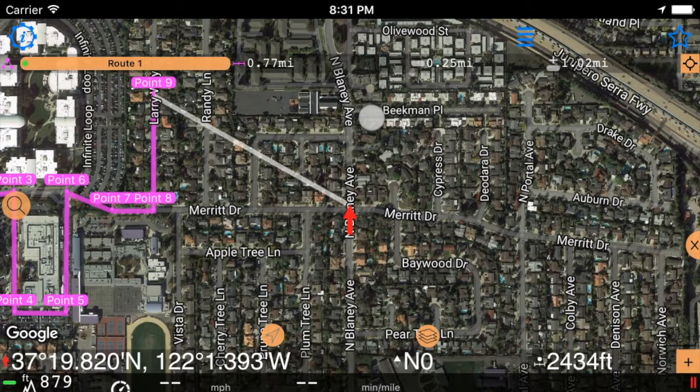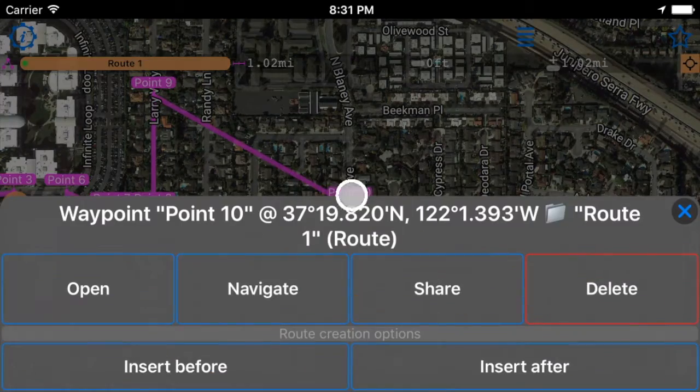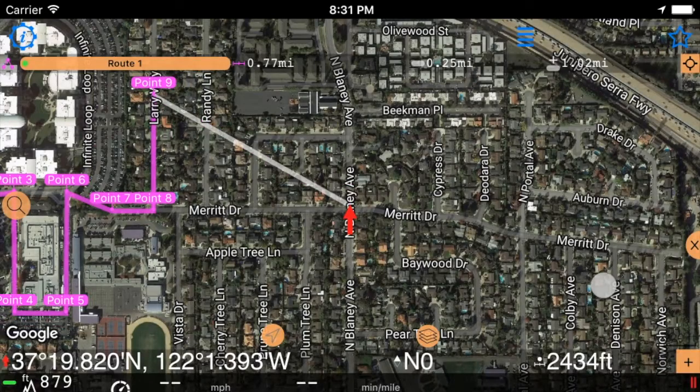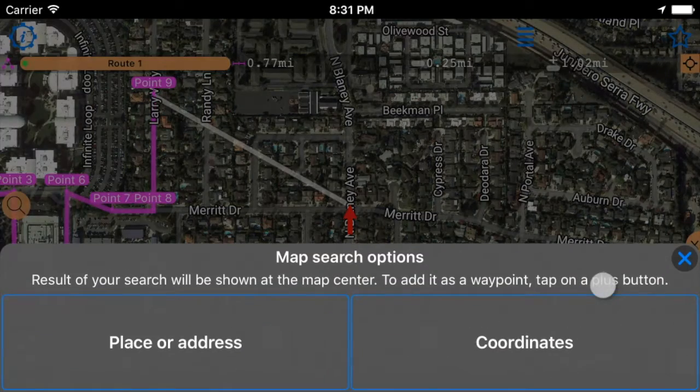When you pick the suggestion, the center of the map is moved to its location, here. Tap on a plus button to add the next waypoint here. If you want to delete this waypoint, you can just tap on it and pick delete. Same for coordinates.